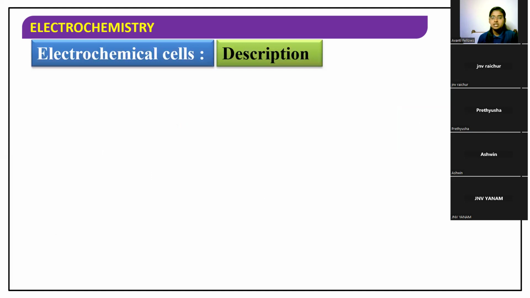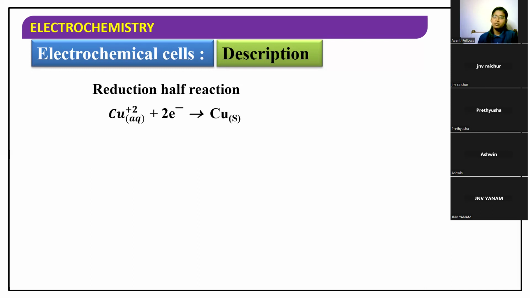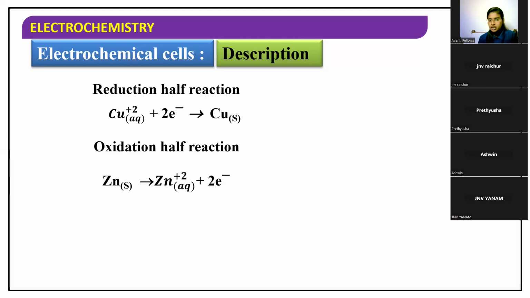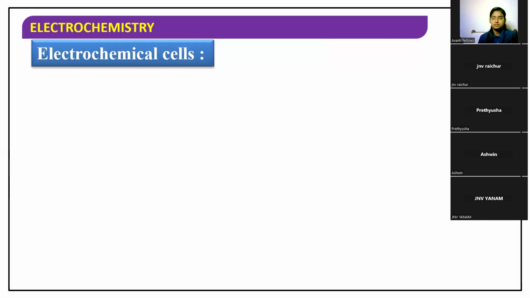Let's start with the reduction half reaction first. I have given you the redox reaction, the net redox reaction we have seen. Inside the system which I have shown you in the previous picture, two reactions are happening, the oxidation and reduction half reactions. In the reduction half reaction, copper 2 plus will gain 2 electrons and be converted to copper. And in the oxidation half reaction, zinc will lose 2 electrons and that zinc metal will be converted to zinc 2 plus. So these are the two half reactions.